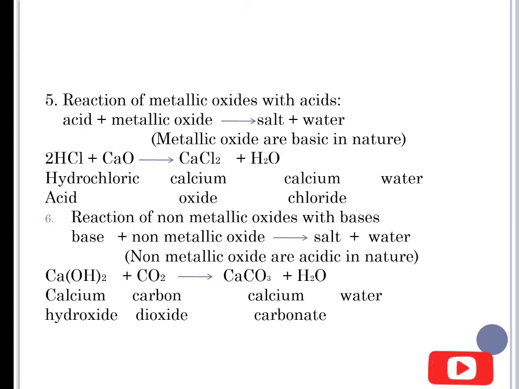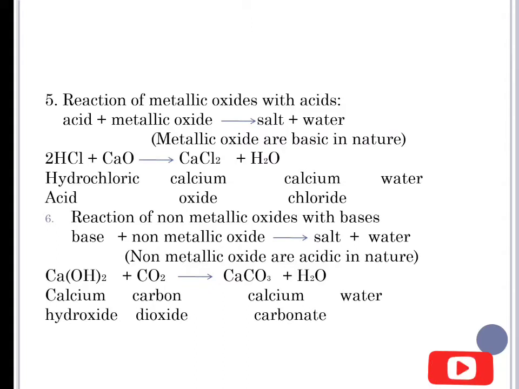Then the next chemical property is the reaction of non-metallic oxide with base. When the base reacts with the non-metallic oxide, it forms salt and water. This non-metallic oxide is acidic in nature. Let us take one example.